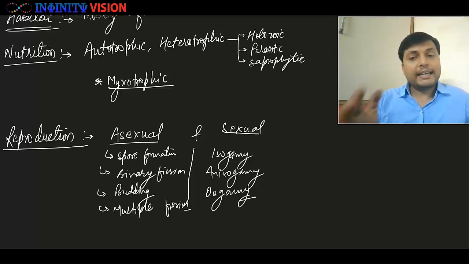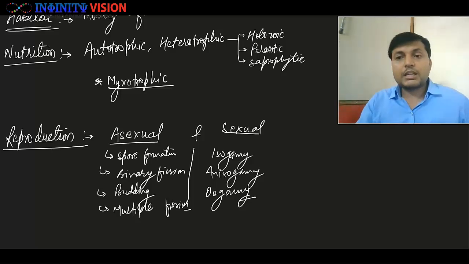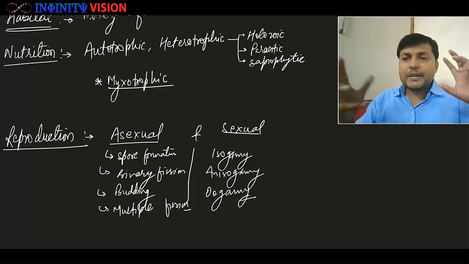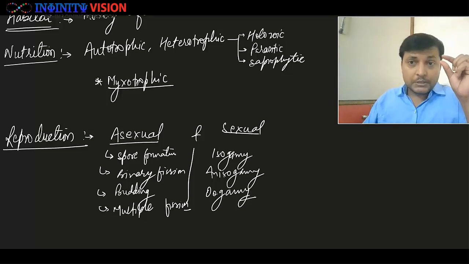Okay, aniso, and oogamy. All three kinds of sexual reproduction are found in the members of kingdom Protista. So now you have a basic idea of the members of kingdom Protista, right? They are unicellular eukaryotic organisms.